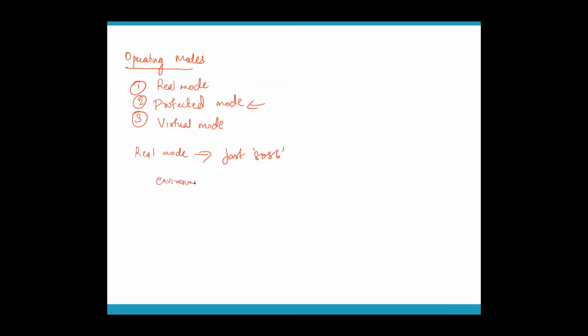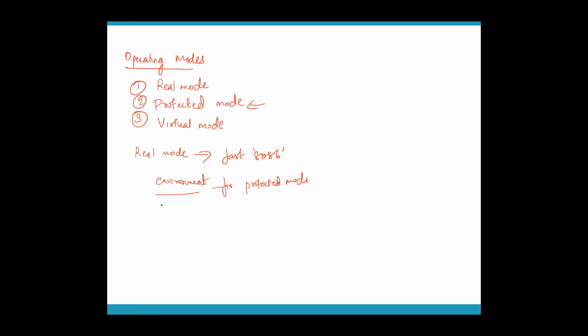There are many tables like GDT, LDT, TSS. We'll come to all that later on. Your RAM and all the initialization is done during this real mode, so that the protected mode will be able to work.